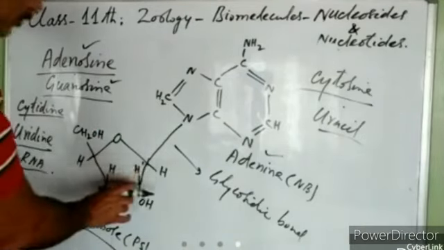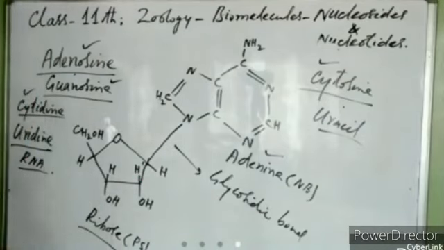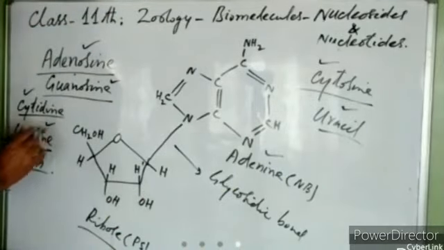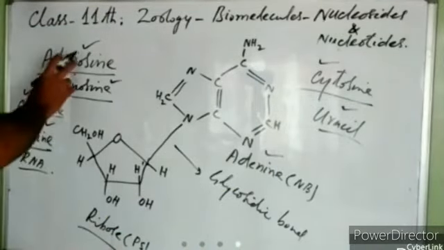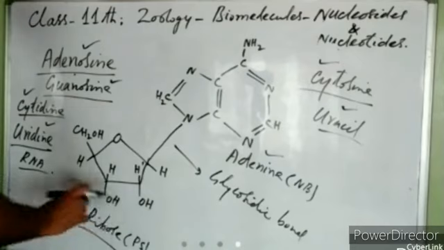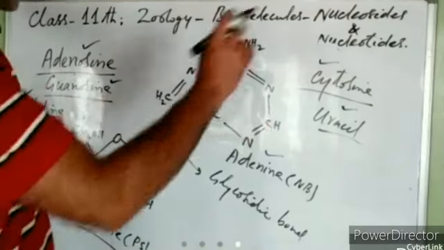If ribose joins with cytosine, it forms cytidine. If ribose joins with uracil, it forms uridine. These are the nucleosides of RNA, right? Thymine doesn't join with ribose. Thymine is only found in DNA.